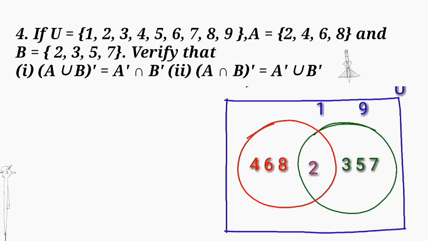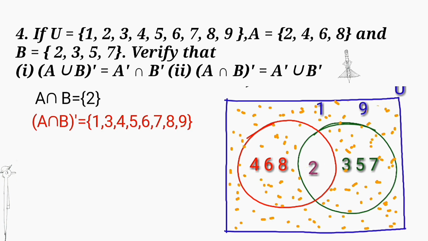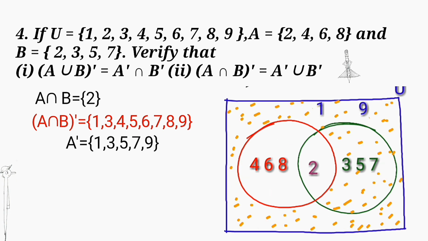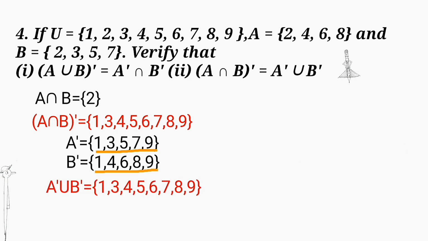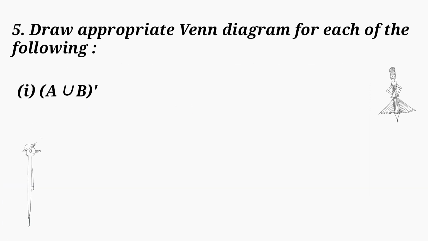Next, A intersection B, the whole complement is equal to A complement union B complement. Here we get A intersection B is equal to set 2 and its complement we get 1, 3, 4, 5, 6, 7, 8, 9. A complement we get 1, 3, 5, 7, 9. Union B complement we get 1, 4, 6, 8, 9, which gives 1, 3, 4, 5, 7, 8, 9. So, A intersection B, the whole complement is equal to A complement union B complement, the same set.